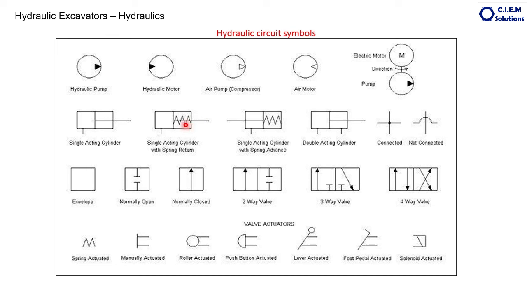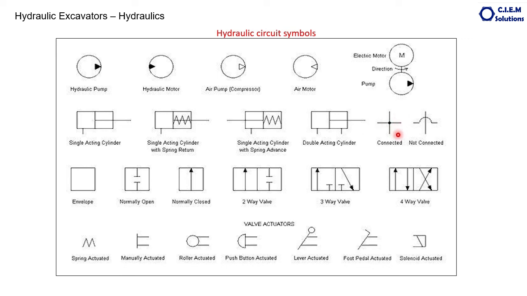and it will be returned back with the spring pressure. Whereas in this case, the piston is always in the extended position with this spring force. When the oil is applied here, the piston travels inside, and when the oil pressure is released, it is again extended outwards. So it is with the spring advance. Then two ports on the cylinder indicate the double acting cylinder.